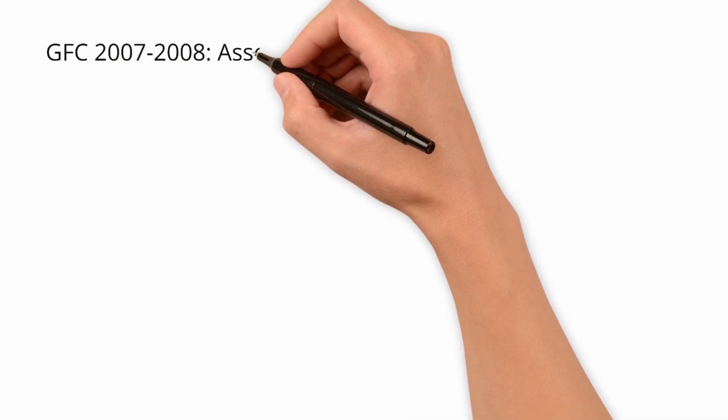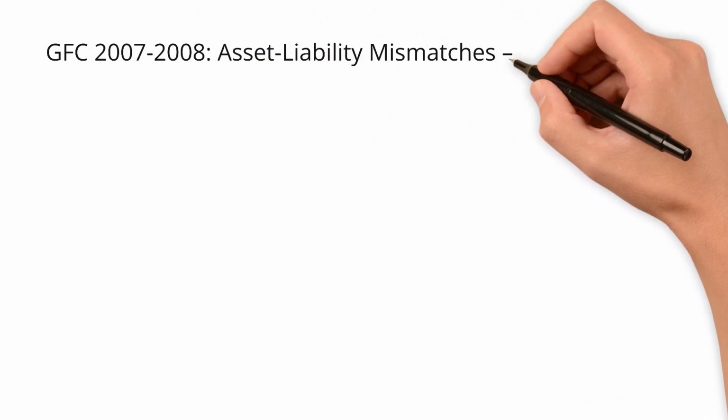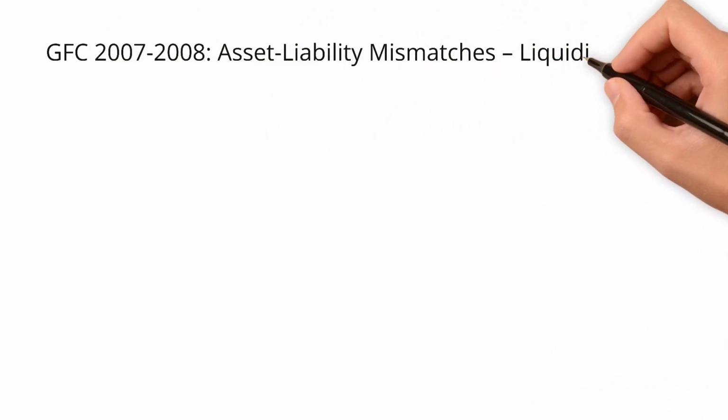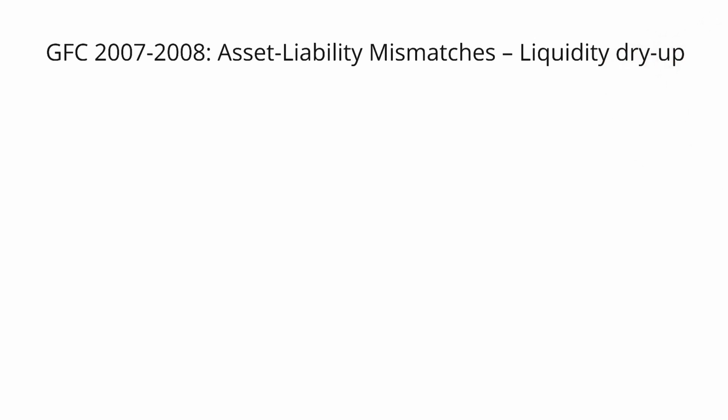Let's continue seamlessly from the previous lecture, and let's focus in this lecture on the liquidity dry-up as well as the resolution of the GFC. During the GFC, liquidity dried up across global financial markets largely because of asset-liability mismatches, as we heard, especially in the banking and shadow banking systems. These mismatches created systemic vulnerabilities that led to a sudden breakdown in trust, funding markets, and interbank lending.